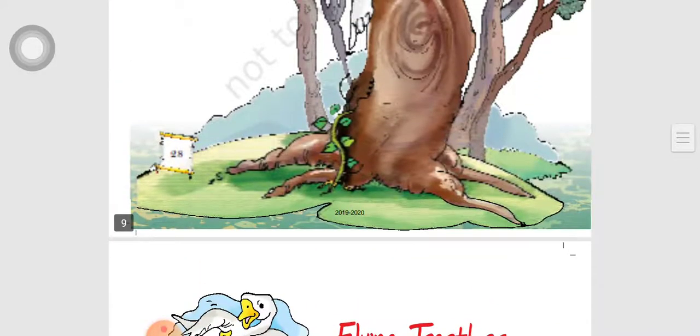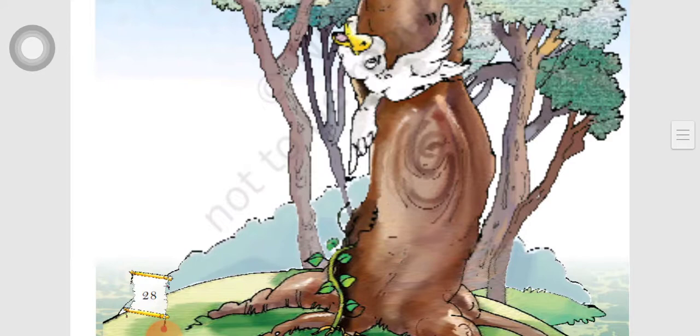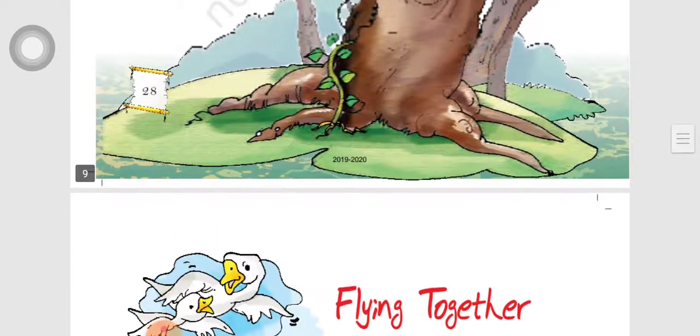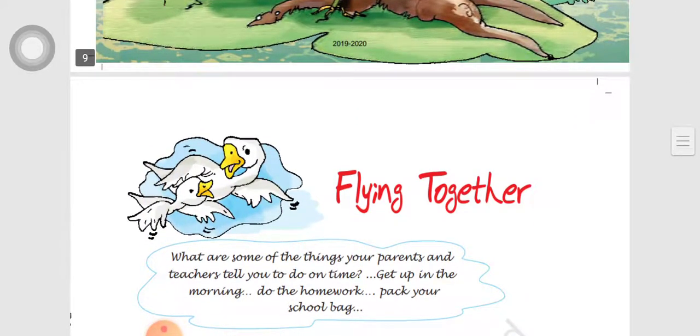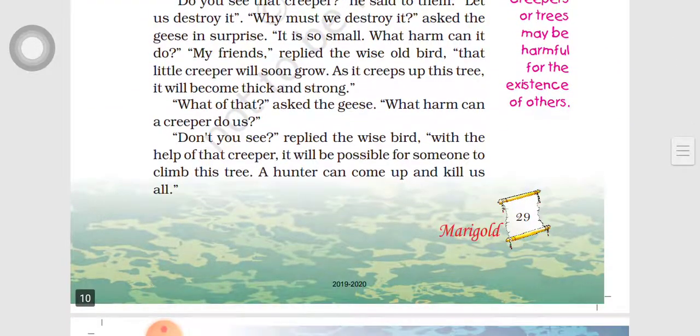Let me show the image. Look at this image. So there is a creeper, a small creeper. Have you seen a creeper here? The small plant which climbs here is called a creeper. Okay, geese. What is geese? It's the plural form of goose, and geese are a type of large web-footed bird. Have you seen the creeper?